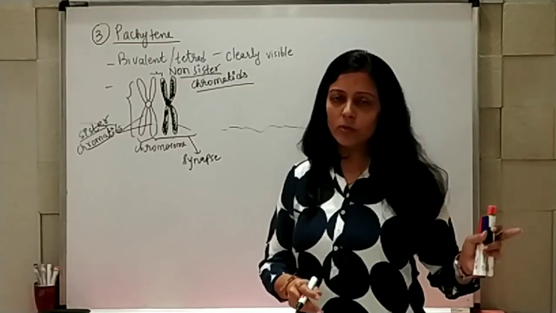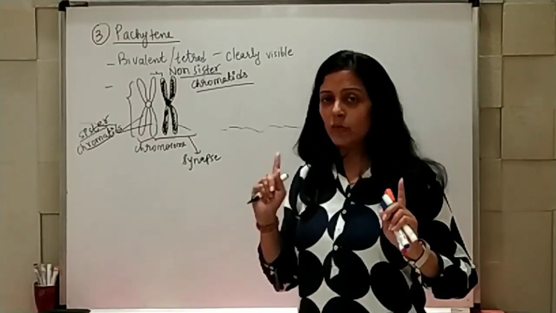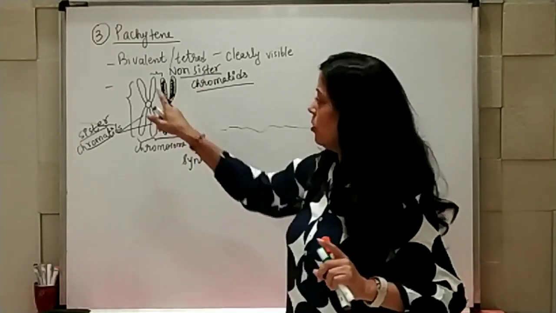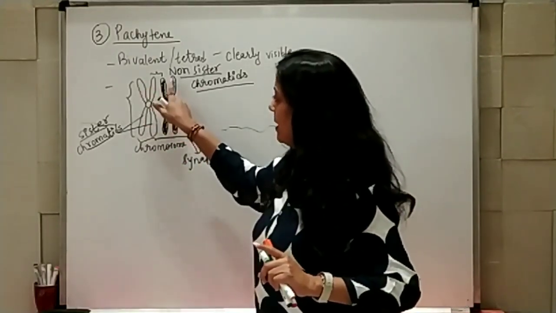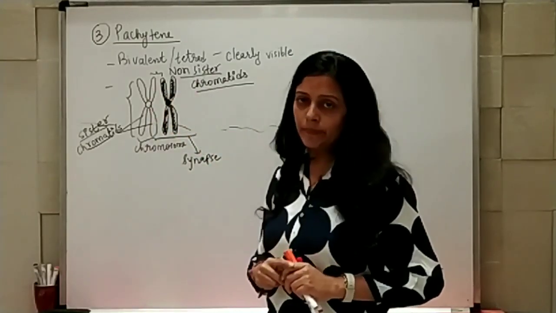Sister means both should be white or both should be black. Non-sister means one black and one white. You can take it from anywhere: one white and one black, one white and this black, this white and this black, or this white and that black. You can take it, right?